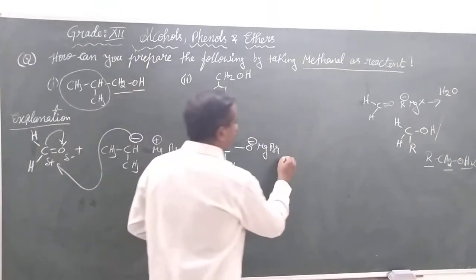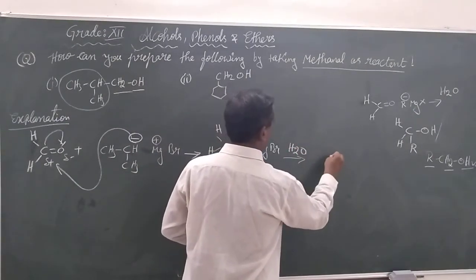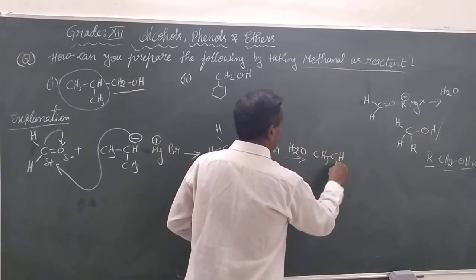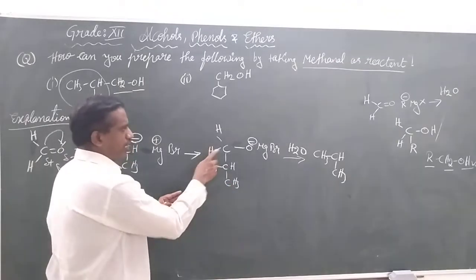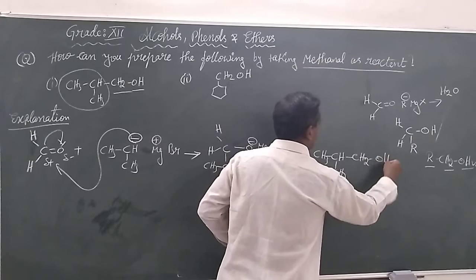Last, we continue the process of hydrolysis, and it is going to give CH3, this is the part CH3, and I will write this as CH2OH.